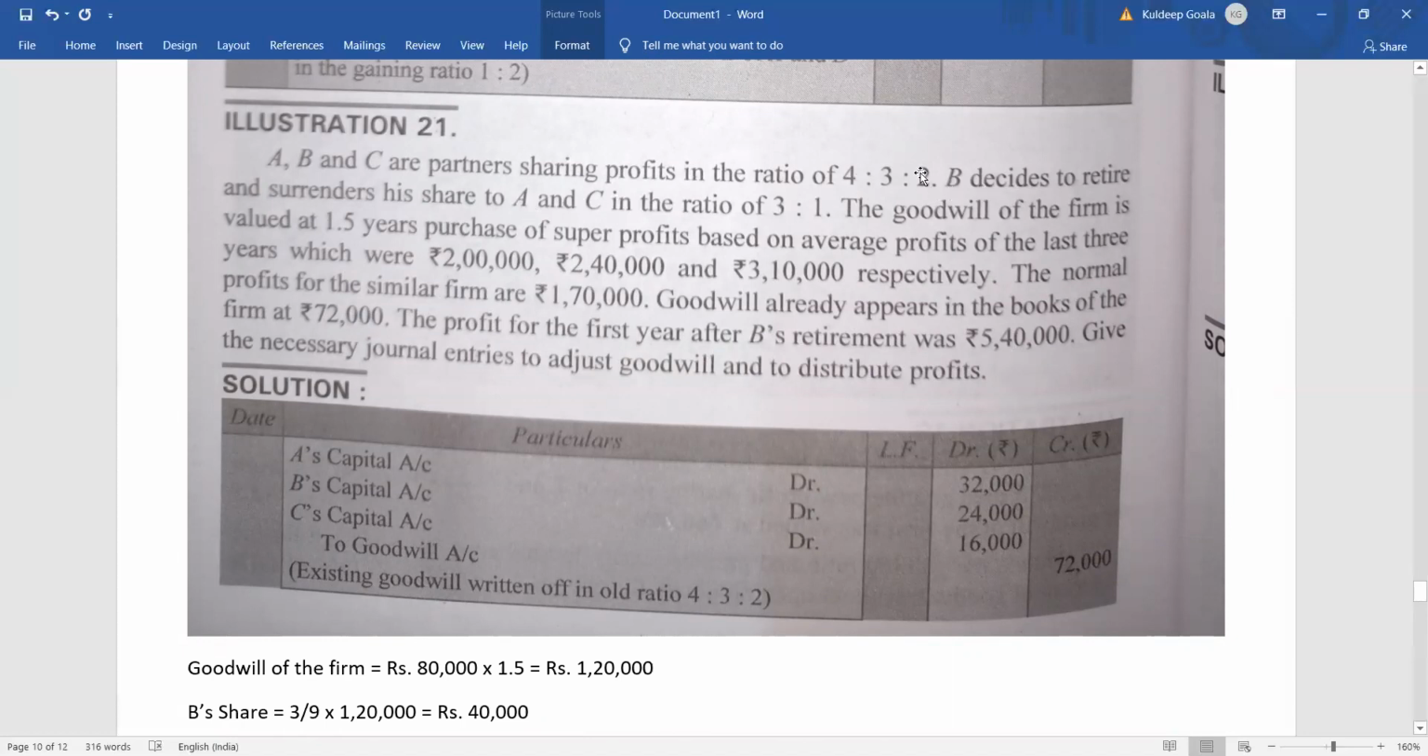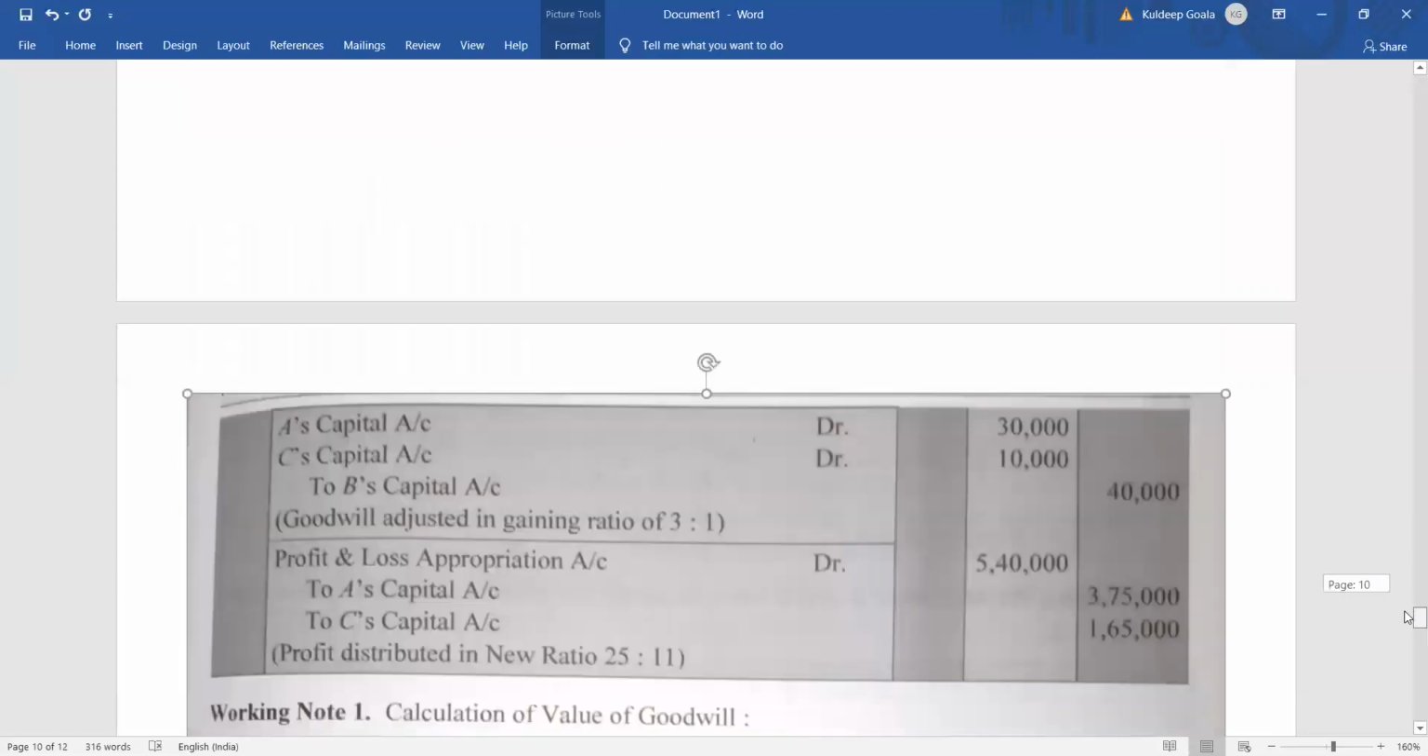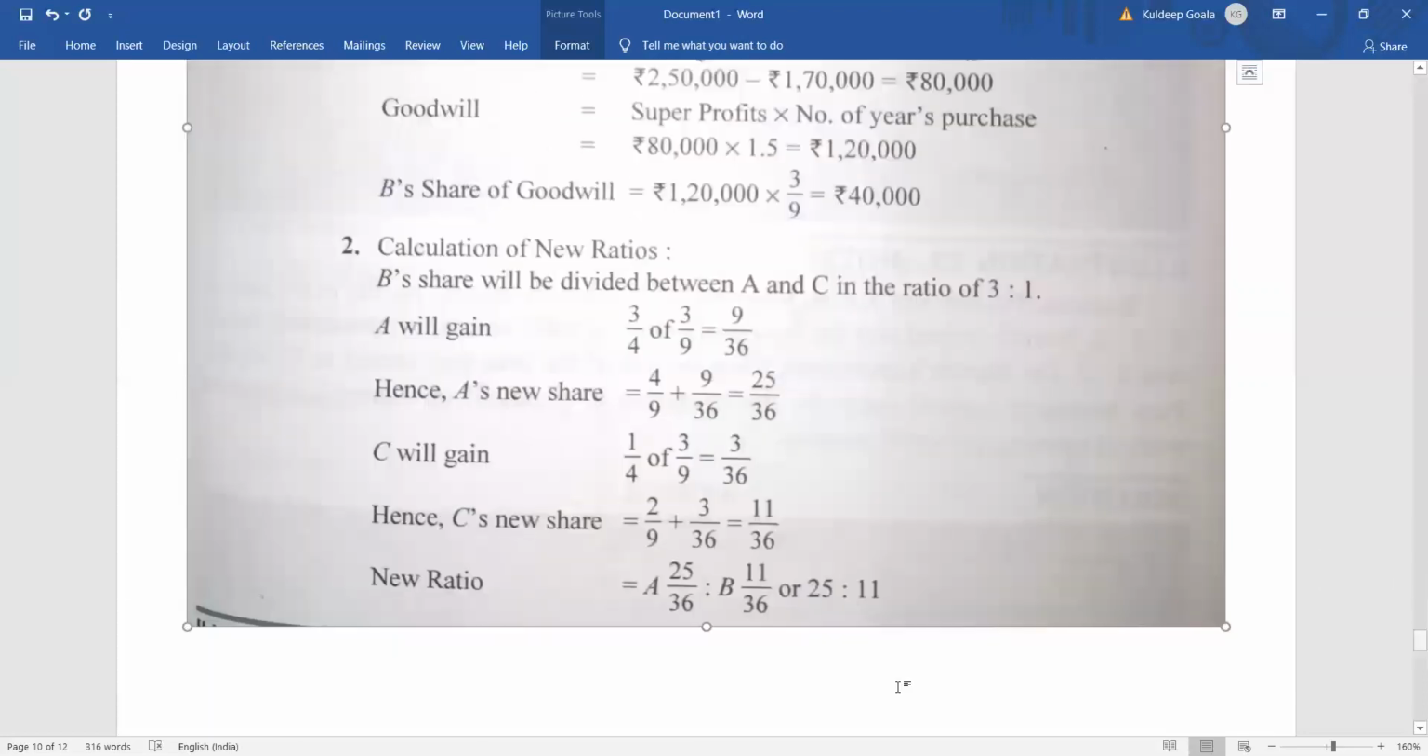Then they took B's share in which ratio? 3:1. That means A took 3 by 4 of 3 by 9, and C took 1 by 4 of 3 by 9. Okay, 1 by 4 of 3 by 9. So let's see how much they took and what the new ratio is. In the same way we have already calculated, so I'm not explaining this part here.